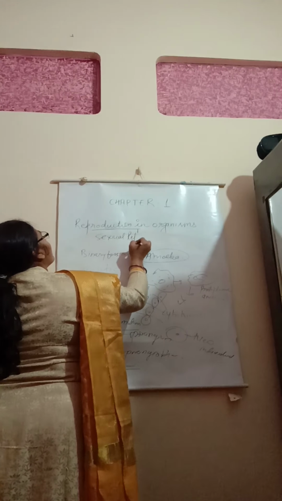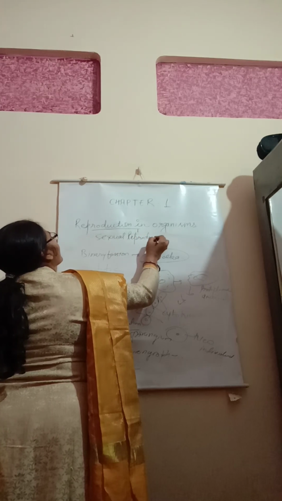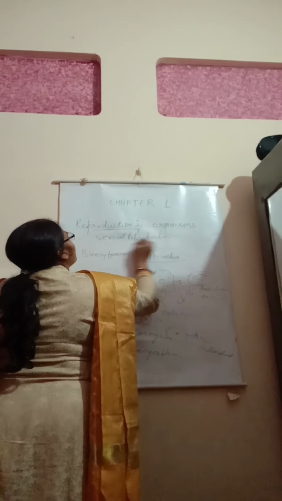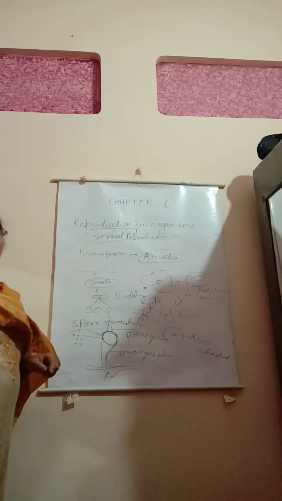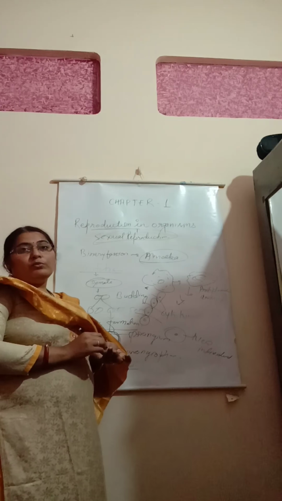Sexual reproduction. So in this particular process of sexual reproduction, as you know, there is the involvement of two parents. The first parent is the male parent and the second is the female parent.